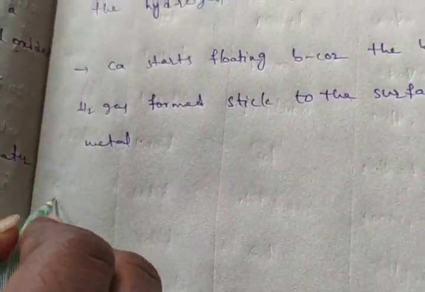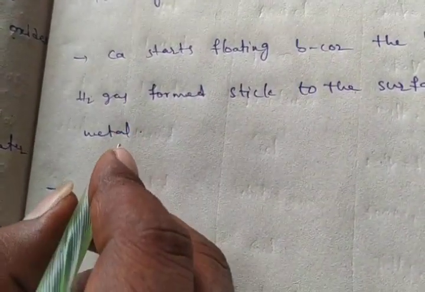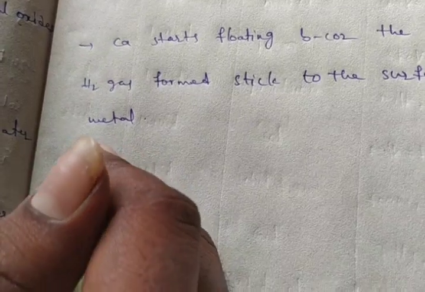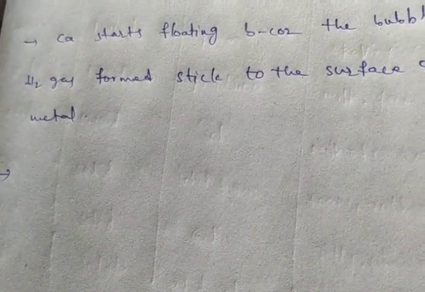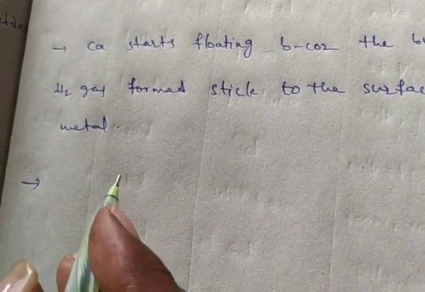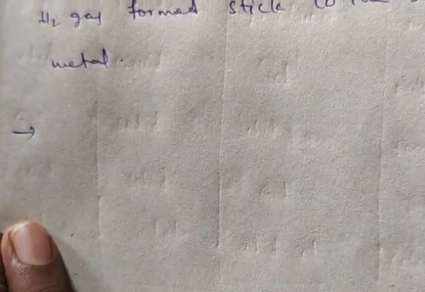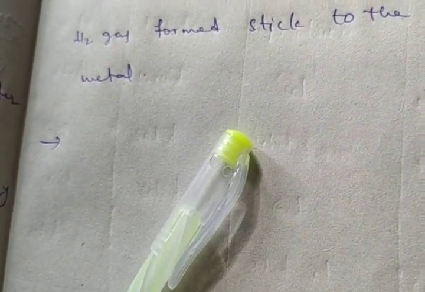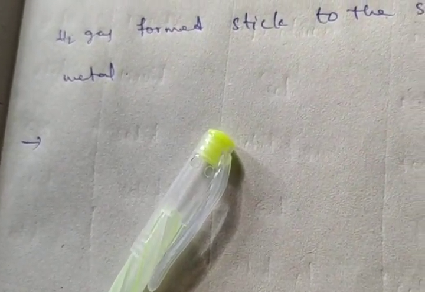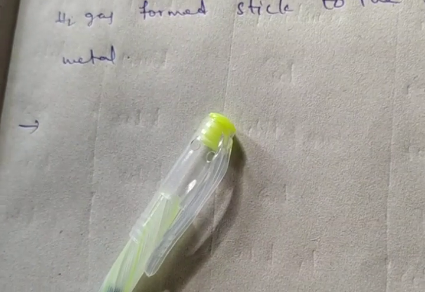And next, magnesium does not react with cold water. Here sodium and potassium react with cold water, but magnesium does not react with cold water. It reacts with hot water to form magnesium hydroxide and hydrogen gas. It also starts floating due to the bubbles of hydrogen gas sticking to the metal surface.